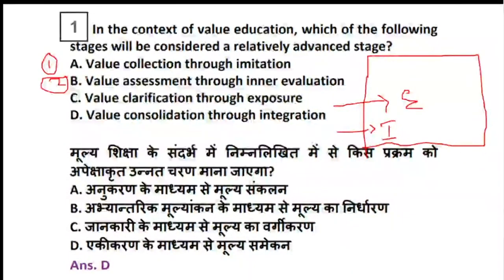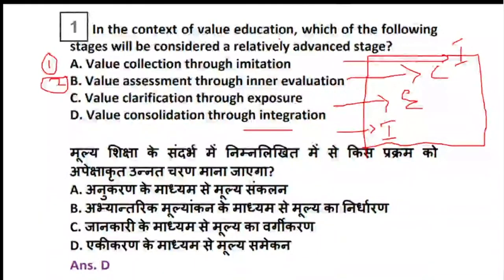Then the third stage is clarification through exposure, that is exposure to the values, and clarification. And the relatively advanced stage is the stage of consolidation through integration. This diagram I have already shown you in the class, and now I have drawn this diagram for you also. The relatively advanced stage as per the diagram is integration.